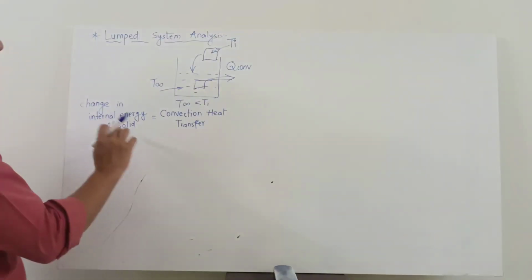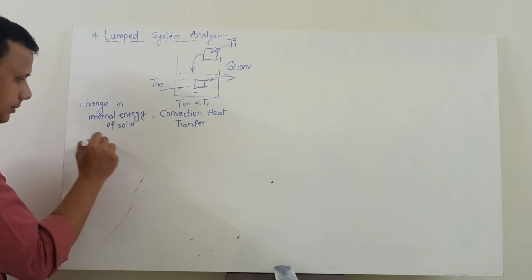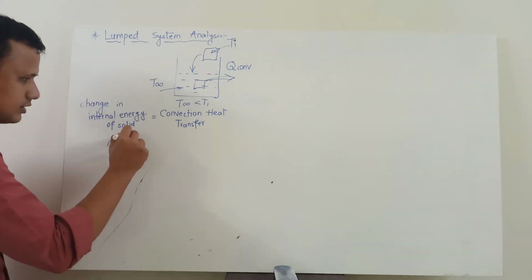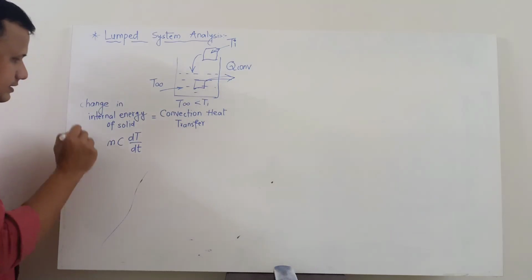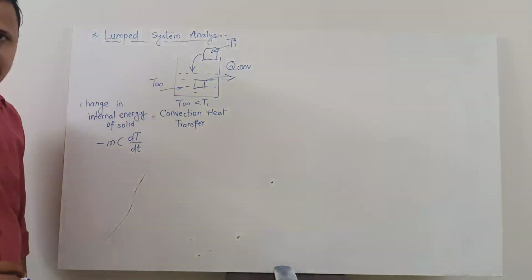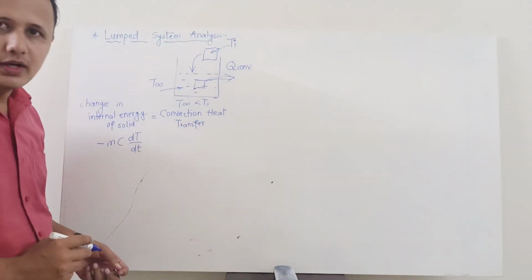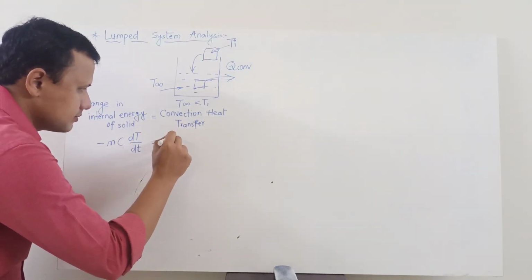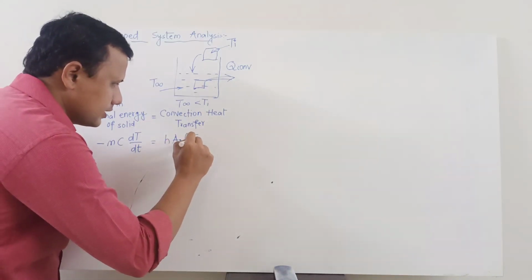So the change in internal energy we simply write as mass, specific heat, and then change in temperature with respect to change in time. Also, in this case it is decreasing, so it will have a negative sign. Then the convection heat transfer rate we can quantify using Newton's law of cooling. So it will be given as h multiplied by the surface area of the solid multiplied by the temperature difference.